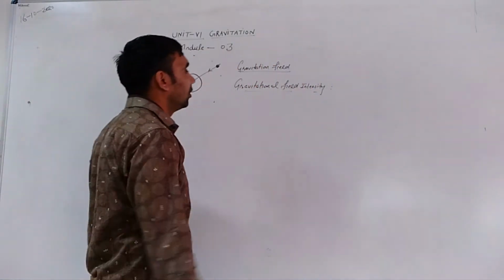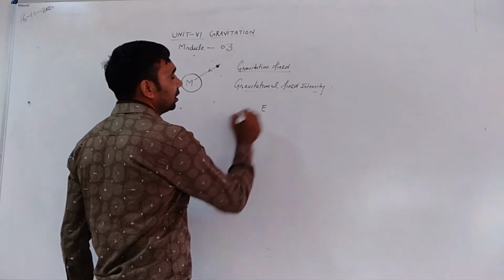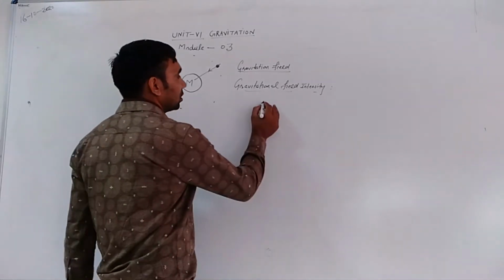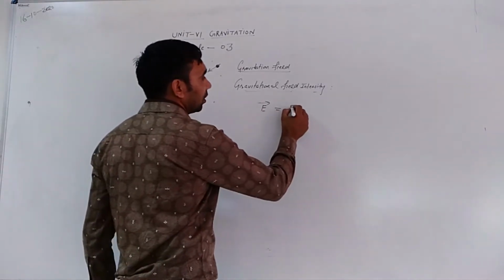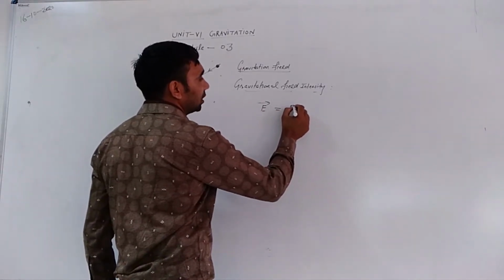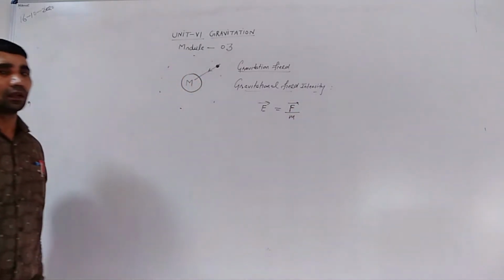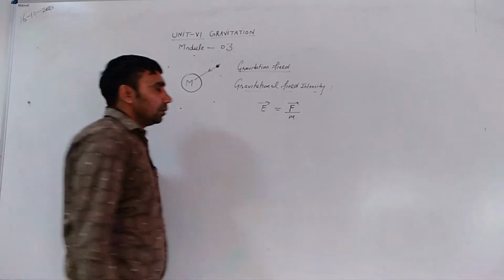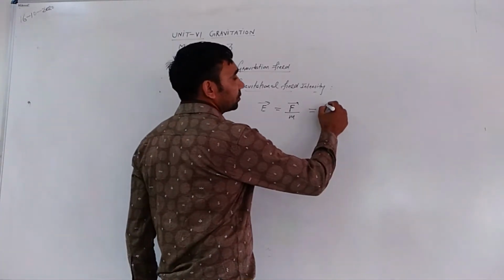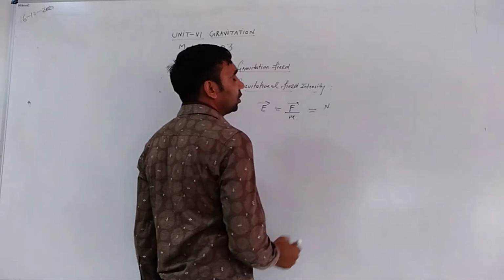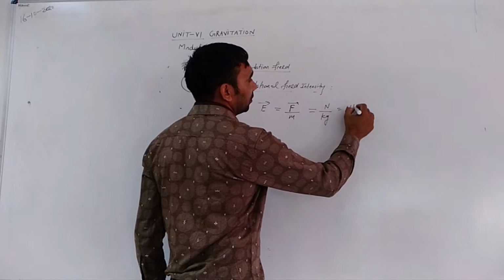So, gravitational field intensity can be represented as capital E, which is equal to the force exerted between two bodies divided by the mass of the body. The unit of gravitational field intensity is the unit of force, Newton, divided by the unit of mass, kilogram, that is Newton per kilogram.